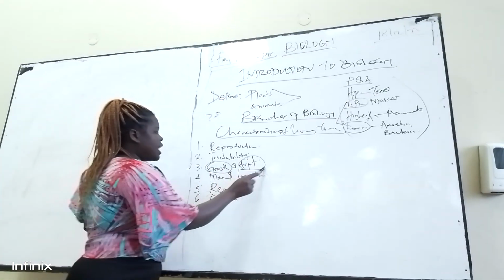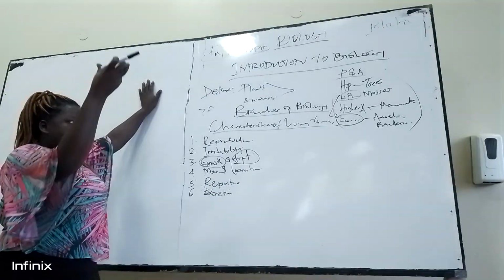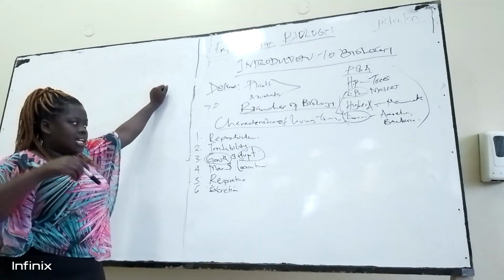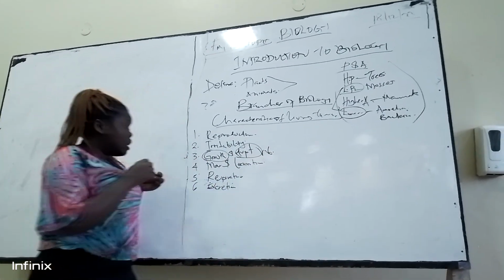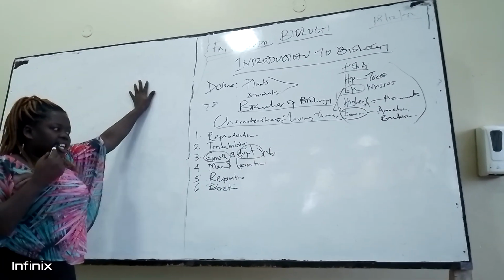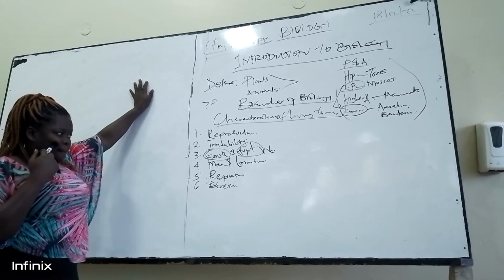When it grows, increasing in size, it develops vascular bundles, that is xylem and phloem, for transportation of water and mineral salts and even translocation of food to different parts of the plant.